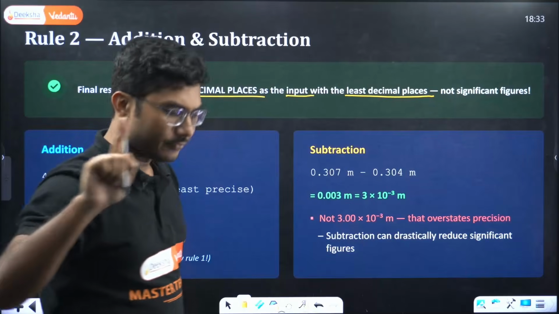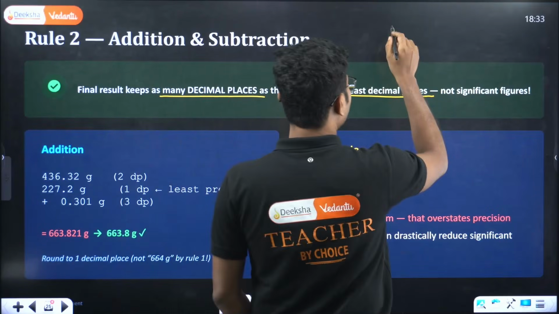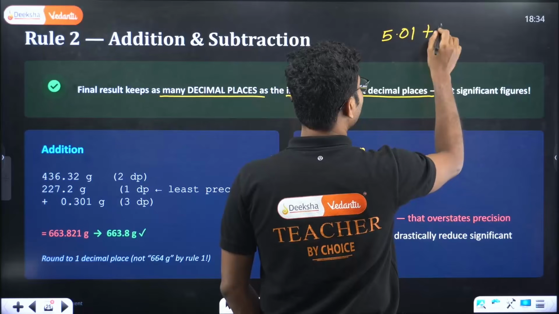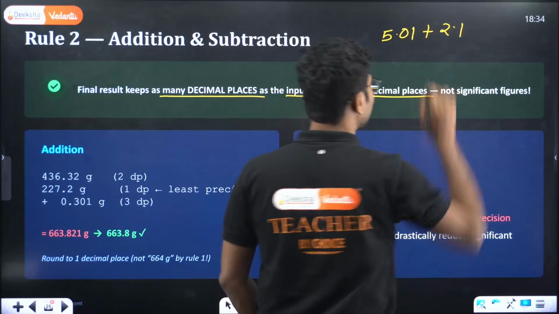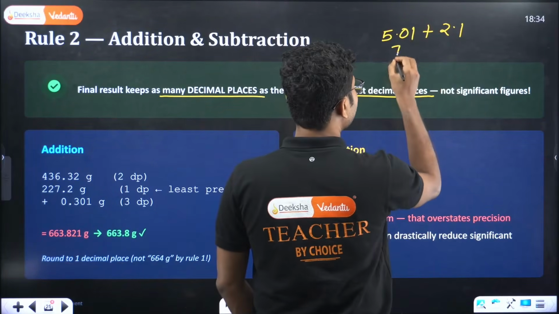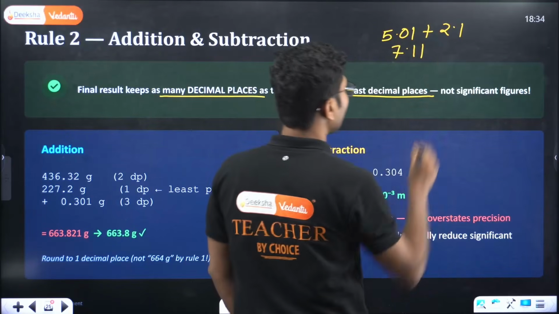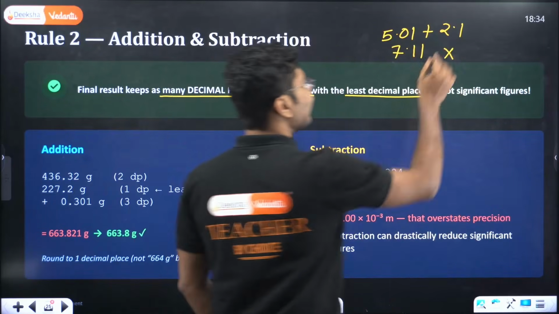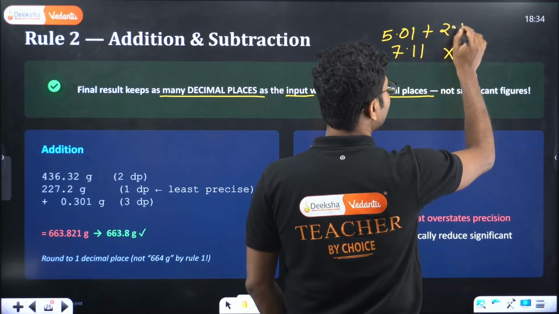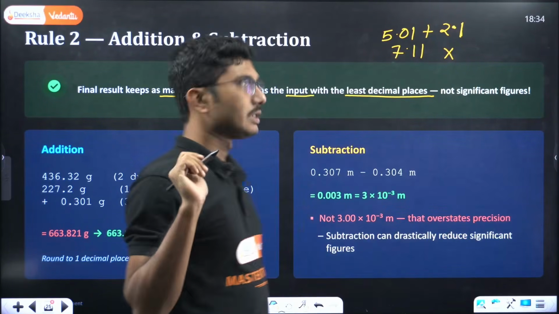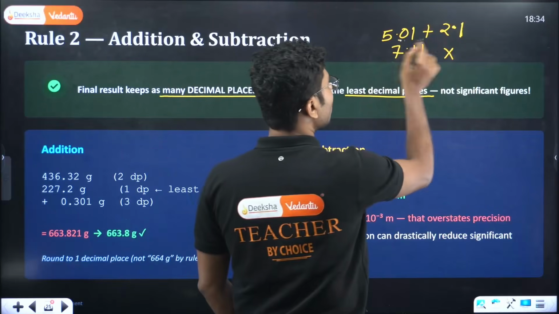So in case of addition, suppose we have a number say 5.01 plus 2.1. Suppose you are adding it. What will be the answer? Most of you will write, okay, 7.11. Wrong. If you see, the least number of decimal places is 1 here. 2.1 only 1 decimal place. 5.01 2 decimal places.